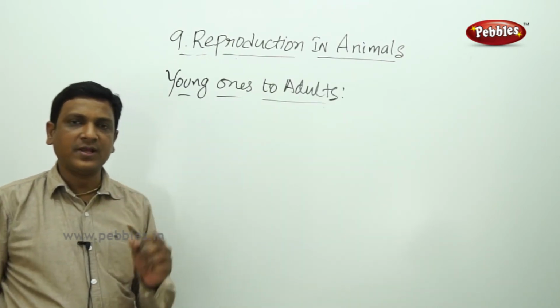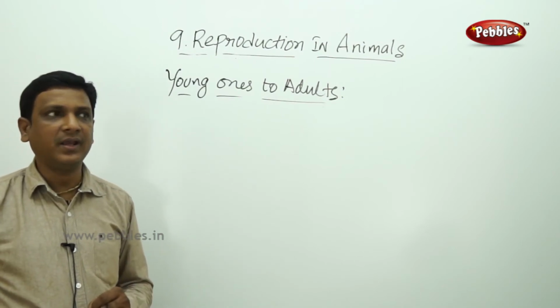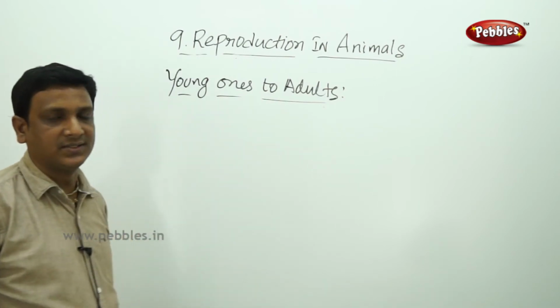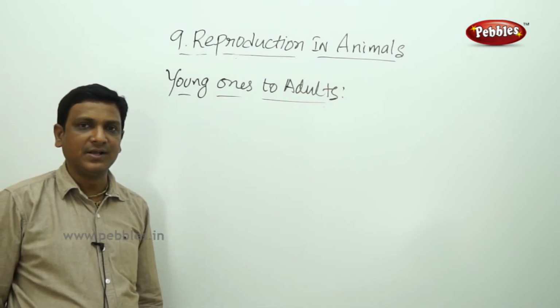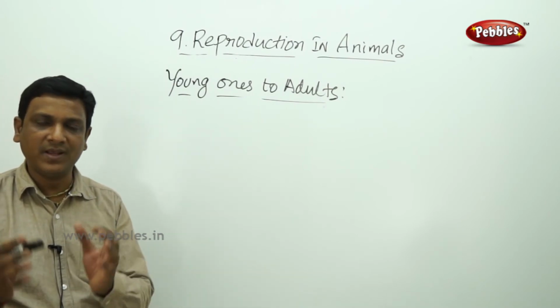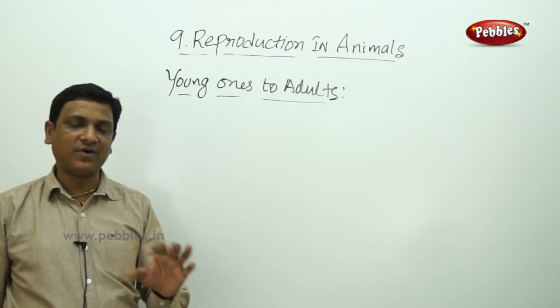So when we are talking about reproduction, the birth of young ones from the parents, here we need to discuss one more point, that is young ones to adults. The organisms which take birth become adults. Small babies become big animals. But in the case of animals, we find certain differences.